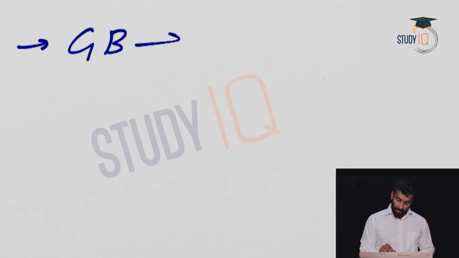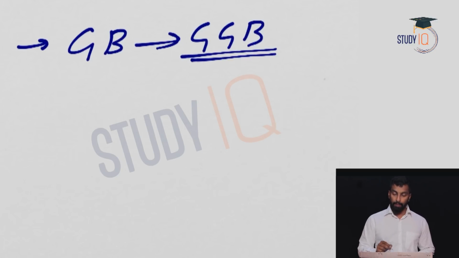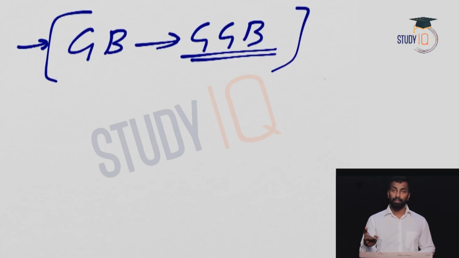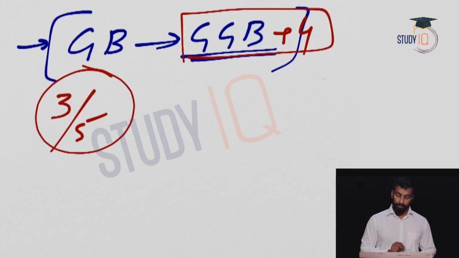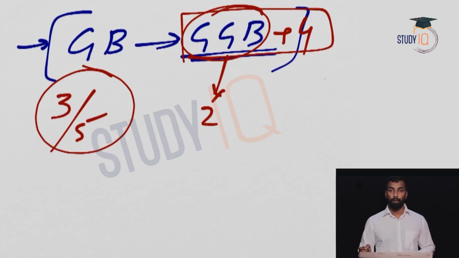The Governor of Bengal became Governor General of Bengal, and always keep in mind he is not superior. The relative superiority is only in case of external matters, and as its name indicates, this Act is to regulate the company and the Governor General. How are you regulating? You are adding 4 members into the council, and the decisions will be taken on the basis of majority. That means you need the support of 3 out of 5. That means if the Governor General wants to implement any decision, he needs the support of 2 people.